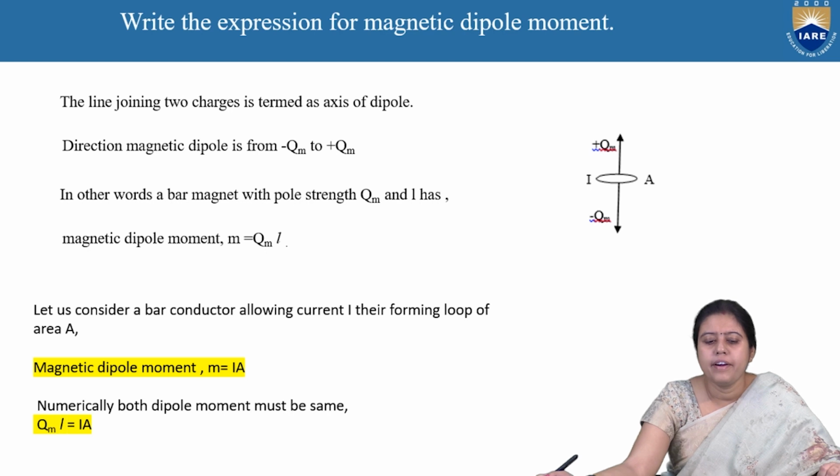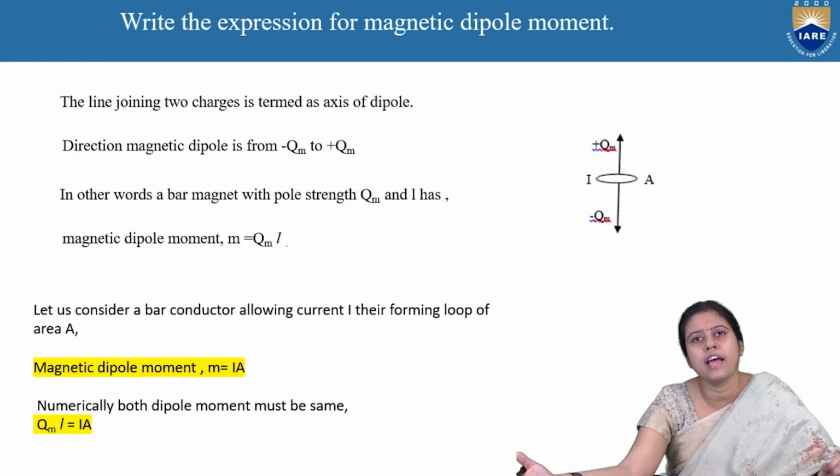Next, write the expression of the magnetic dipole moment. As we discussed for the electric dipole moment in the previous slide, this is the same.